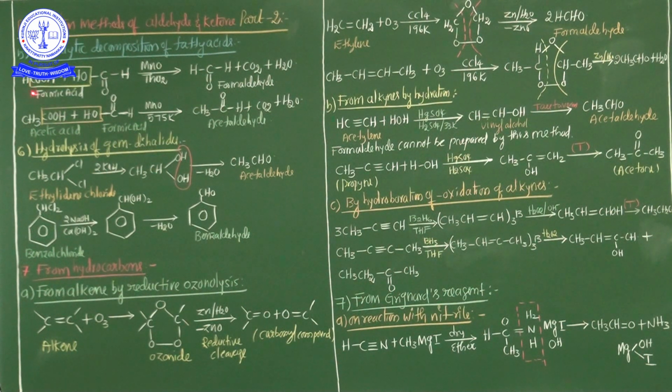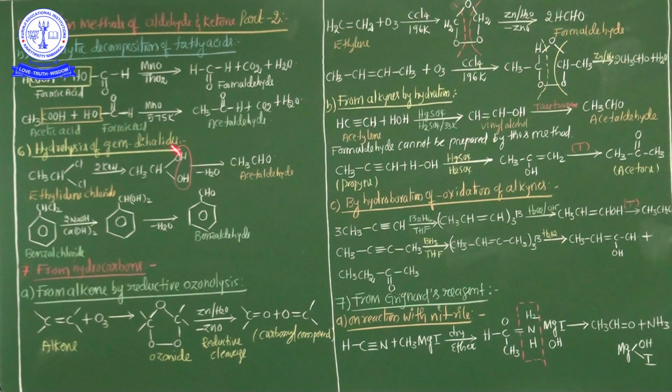So see here, formic acid, HCOOH, plus formic acid in the presence of MnO and thorium oxide gives formaldehyde. See down, when acetic acid and formic acid are taken together, acetaldehyde is formed. So this is one of the best preparation methods of aldehydes and ketones, with the help of the decomposition of fatty acids.